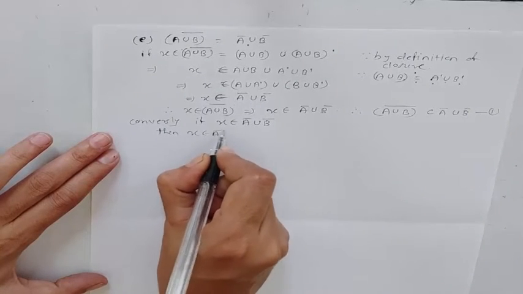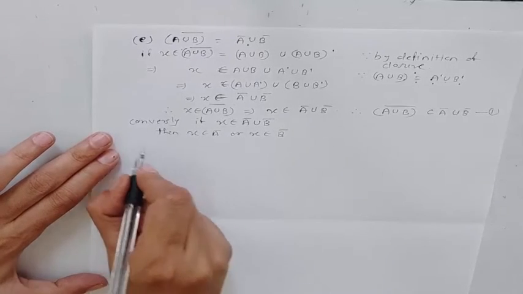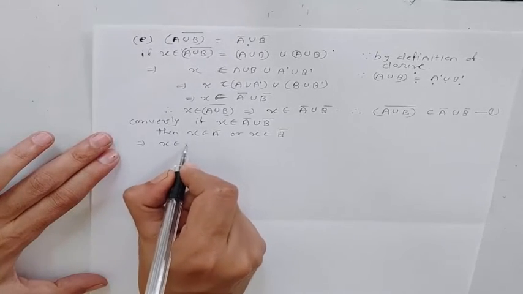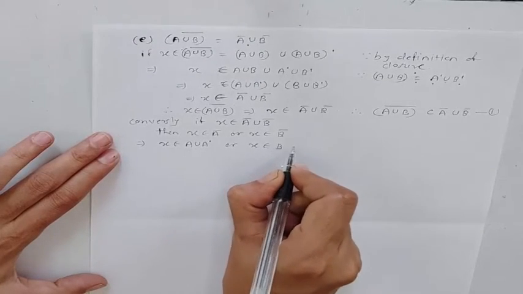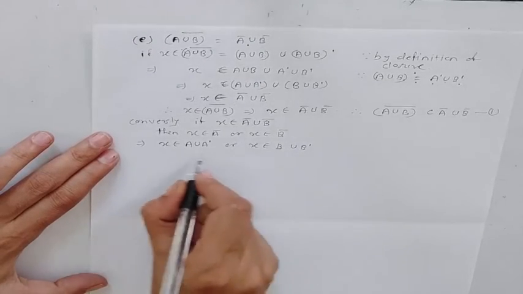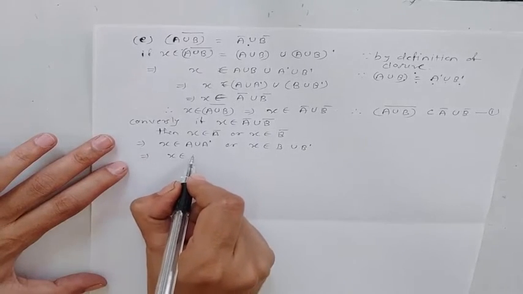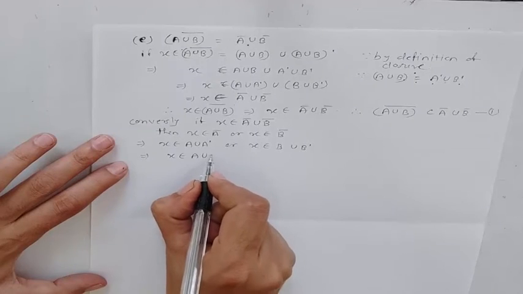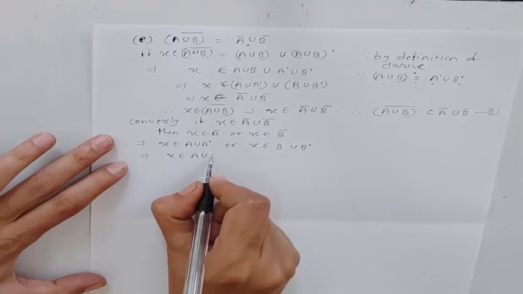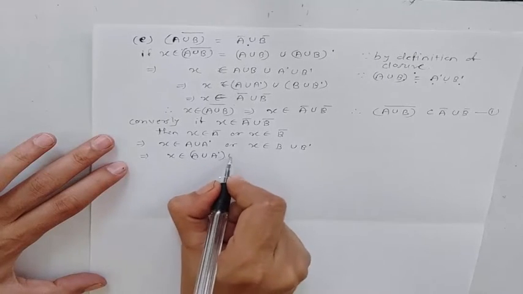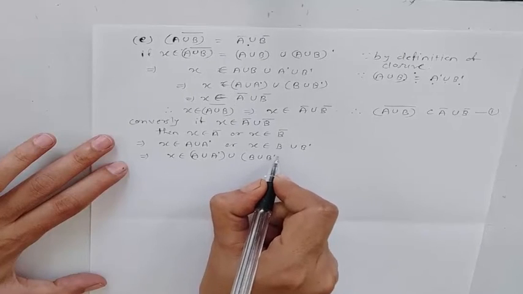X belongs to A bar or X belongs to B bar, which is B closure. This implies X belongs to A union A dash or X belongs to B union B dash. We write this in one statement as X belongs to A union A dash union B union B dash.